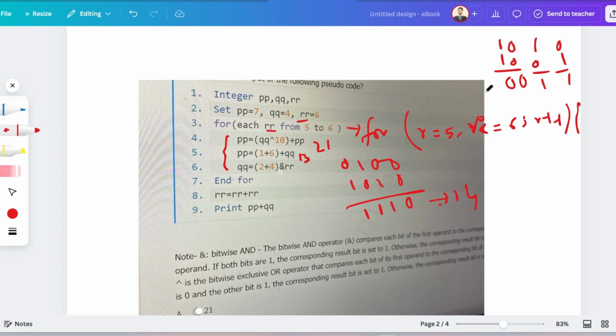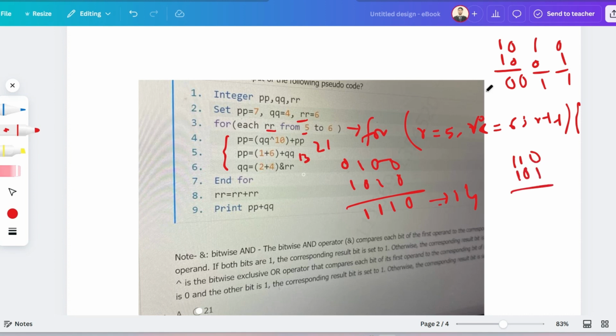Q is equal to 2 plus 4, and R. You have to perform the bitwise AND operation. So 2 plus 4 is 6, and the binary value of 6 is 110. R is equal to 5, and 5 is 101.